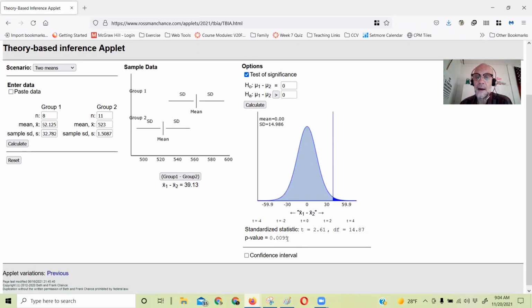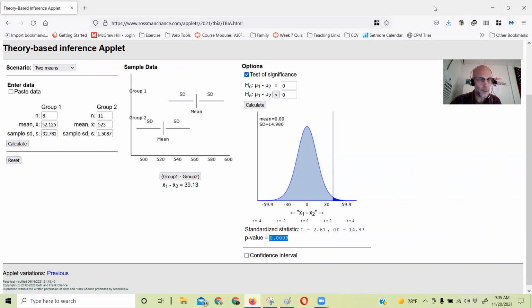In this case, because that p-value is less than 5%, less than 1% for that matter, I can reject H0. It looks like the data supports the claim that students who take music tend to get higher math SAT scores. Of course, that's ignoring all the lurking variables that could be there, but just on these 2 variables, these 2 groups, it would do it.